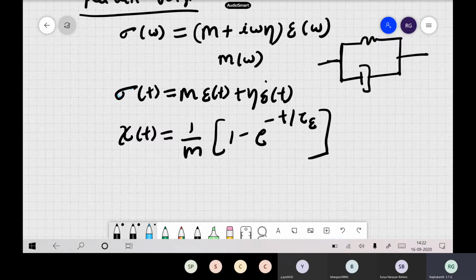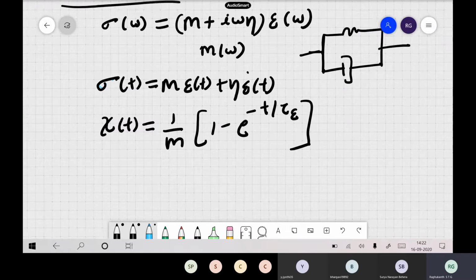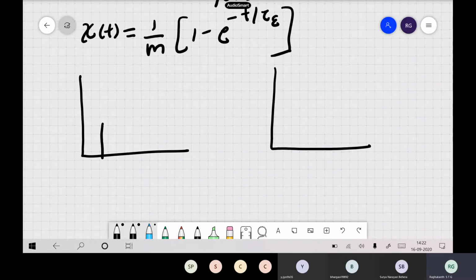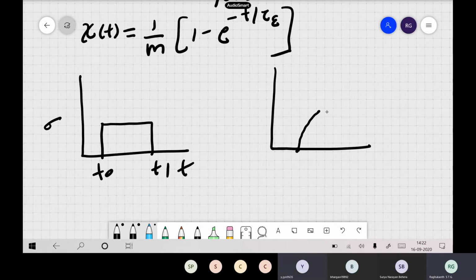Now what was the thing with the Kelvin-Voigt solid? You remember, if you find the response to a suddenly applied stress, how does it behave? Last class we drew something like this, and after some point, say t naught, it becomes like this. This is epsilon versus time.